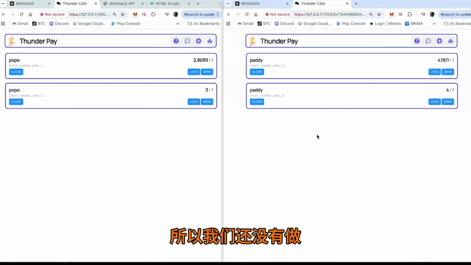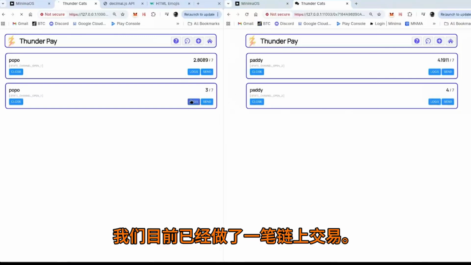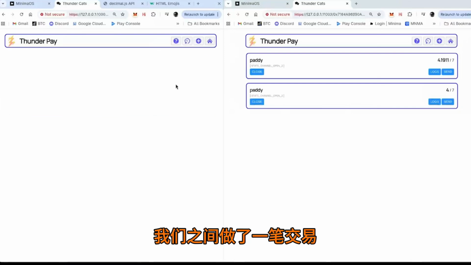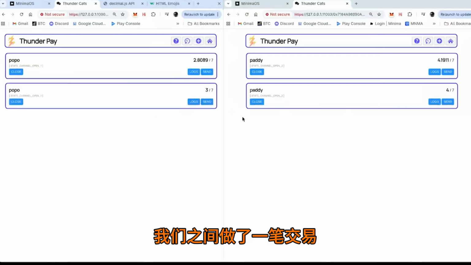So we've done one on-chain transaction at the moment. That's the posting funding transaction. That's all that's happened at the moment. We've done one transaction between us. And now let's see.